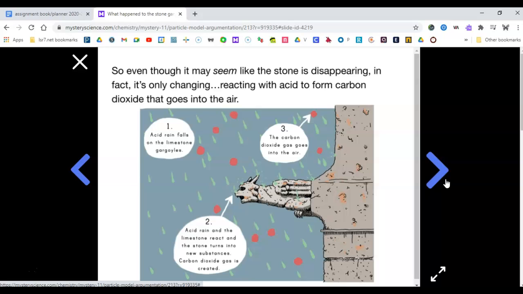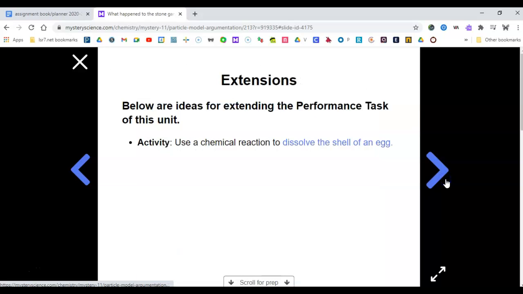Fifth graders, this is a particle model, so you could look at the model that you drew in your notebook, and is there anything that you need to add to your model? So please look at the screen and see if there's anything you need to add to your model in your notebook. All right, that's it, fifth graders. So the next time I see you, you should have in your notebook the particle model of what happens to the gargoyle, who is the alchemist that you agree with, and the evidence that backs it up.